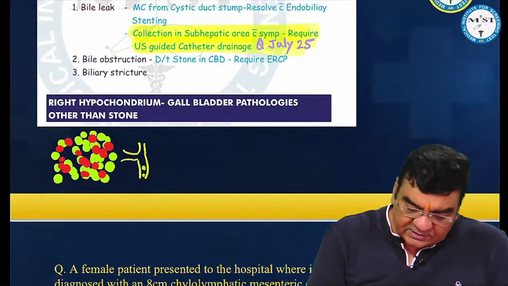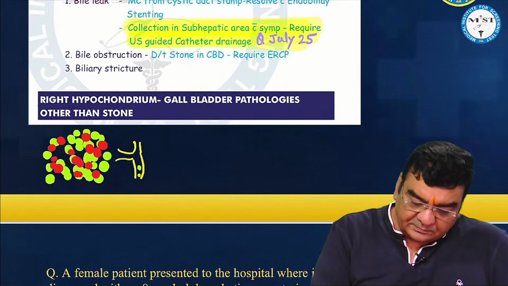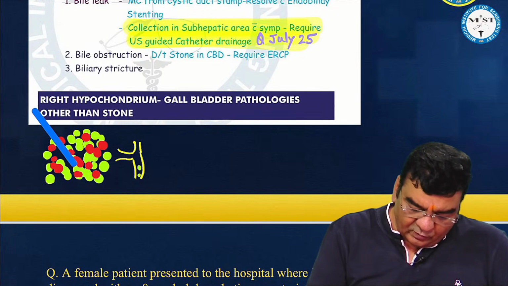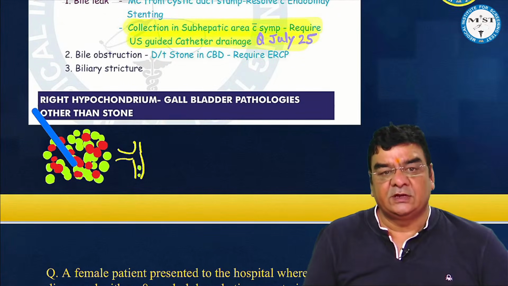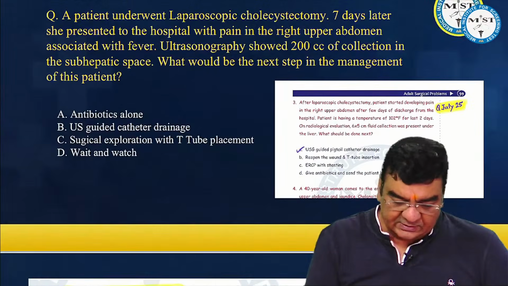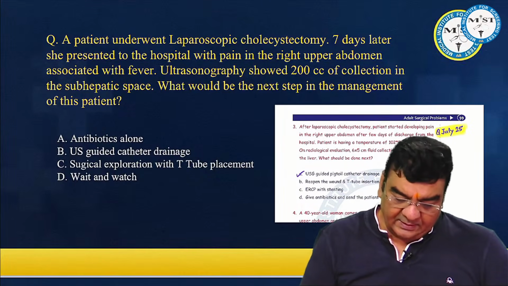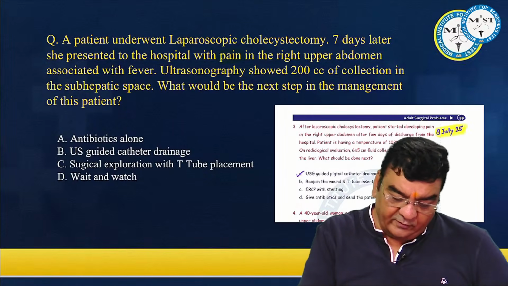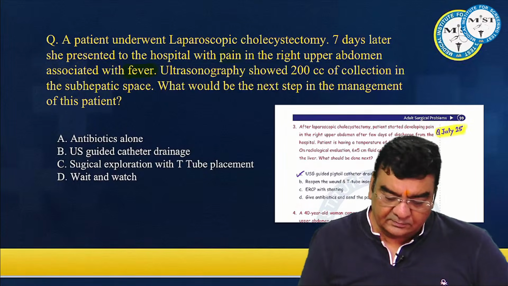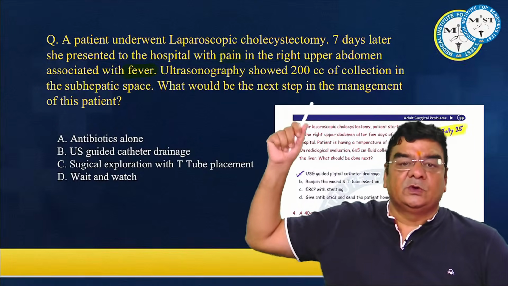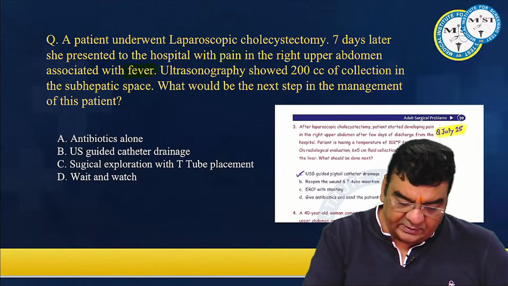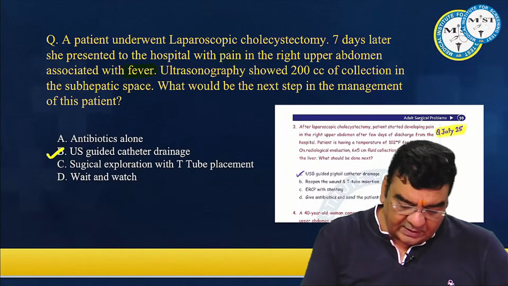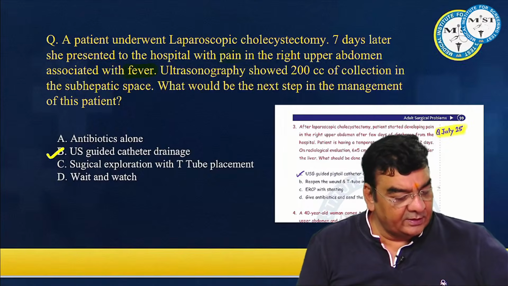So in this case, basically we have to do an ultrasound guided catheter drainage of this collection so that there is no peritonitis. So now let's see, this particular patient had pain, had fever, and there was a 200 cc collection. So in this, the correct answer will be, very good, ultrasound guided catheter drainage, right?